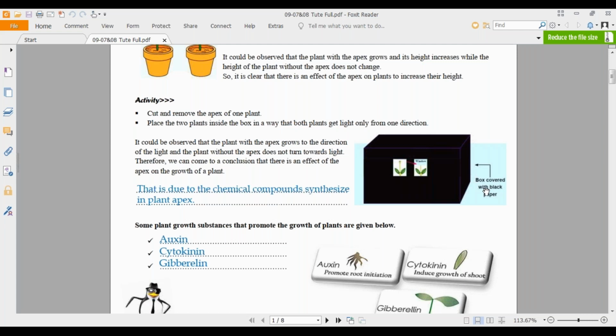Therefore, we can come to a conclusion that there is an effect of the apex on the growth of a plant. Here too we can say some factors are there at the apex of the plant which help it to grow upward. So you can understand now the summary out of these: chemical substances are present inside the plant at the top of the stem, the apex, which regulate their growth, which regulate their height, and these are the plant growth substances. Accordingly, you can see that this is due to the chemical compounds synthesized in the plant apex.